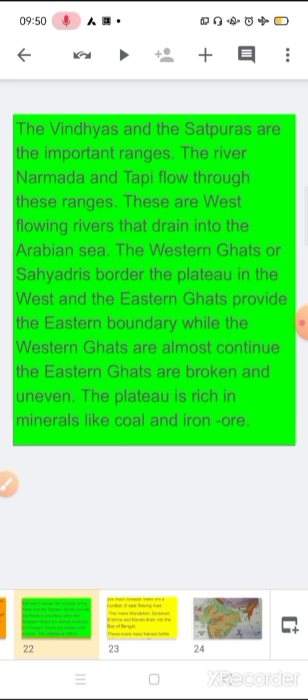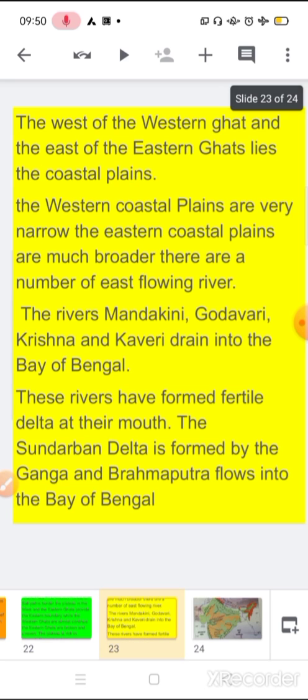Now plateau, everybody knows that plateaus are rich in minerals like coal and iron ore. So yes, plateaus are rich in minerals. One of the very famous examples of plateau, you know, is the Deccan Plateau. To the west of the Western Ghats and the east of the Eastern Ghats lie the coastal plains.